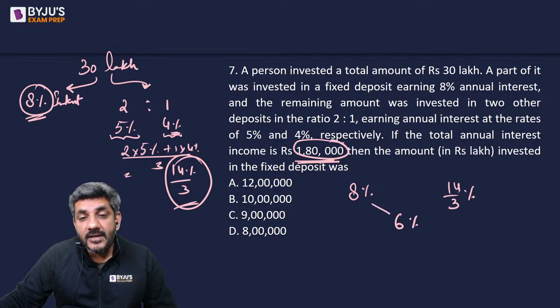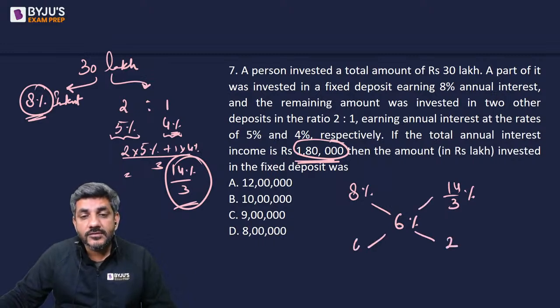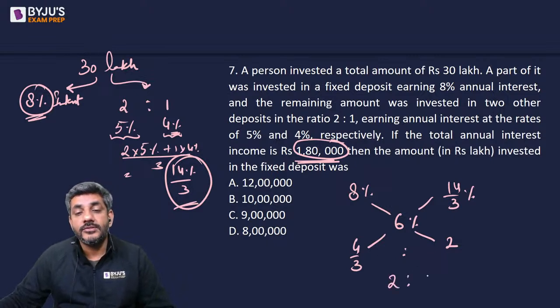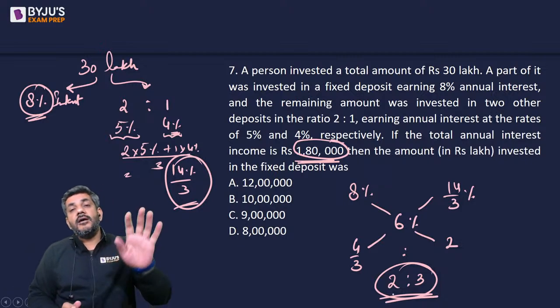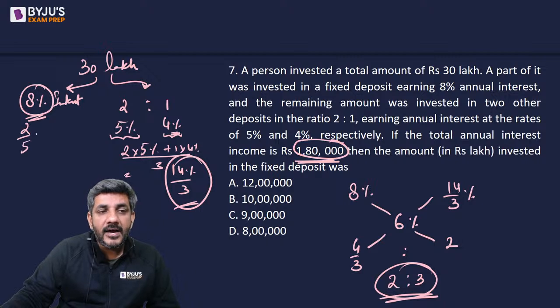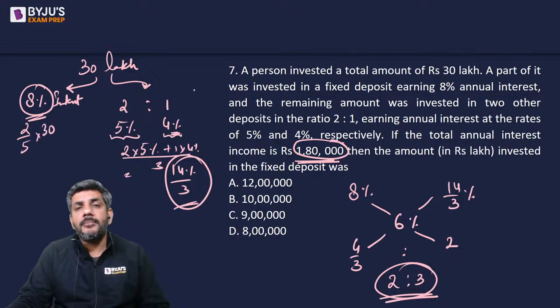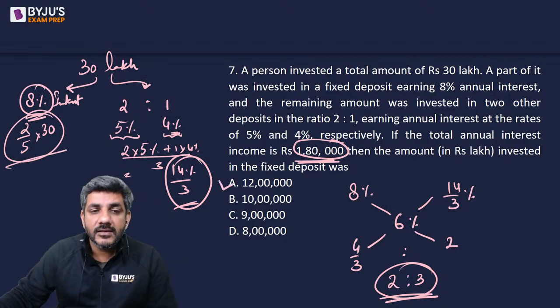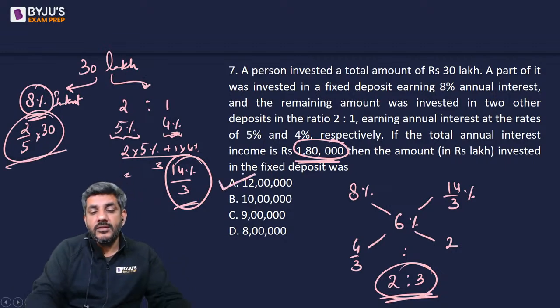राइट? The difference of these two is 2 and the difference of these two is 4/3. The overall ratio comes out to be 4:6 or 2:3. So the money must be distributed in a ratio of 2:3. तो जो यहां वाला पार्ट है, this will be 2/5 of 30 lakhs, और यहां वाला पार्ट would be 3/5 of 30 lakhs. 2/5 of 30 lakhs is 12 lakh. So my answer is option A for this question.